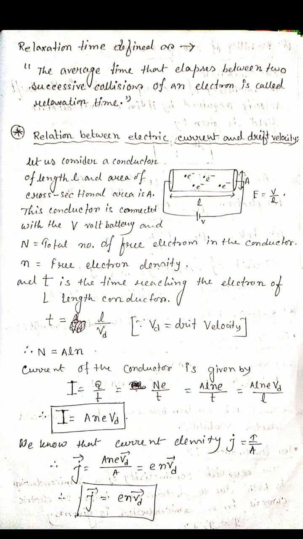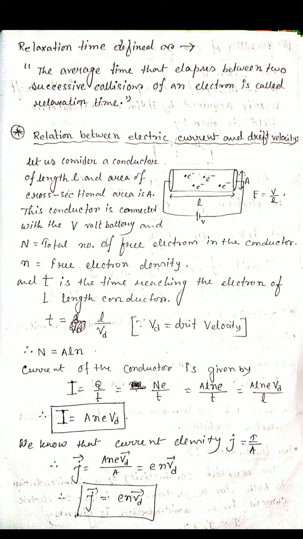So T equals displacement by velocity, where Vd is the drift velocity. The total number of electrons inside the conductor, capital N, equals the total volume times the electron density. The area of cross section is A and the total length is L, so A into L is the volume, into electron density. So we get capital N equals A into L into small n. Now from the definition of electric current, I equals Q by T.